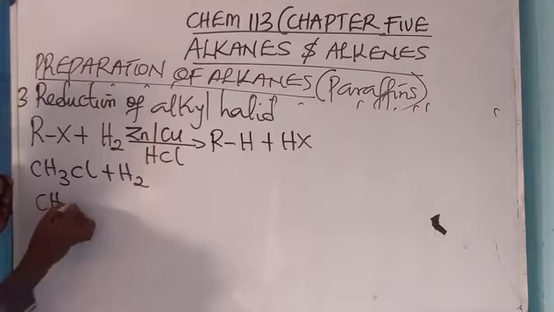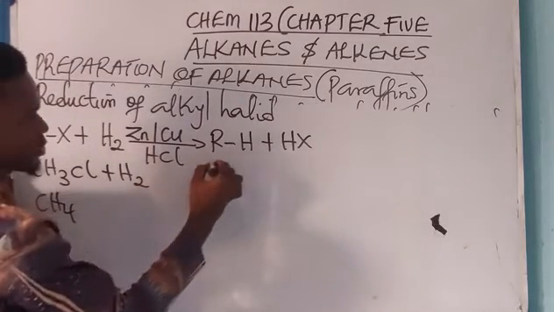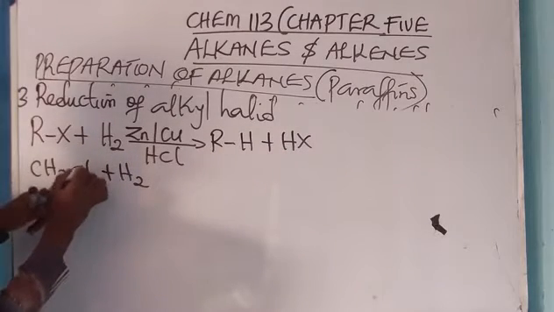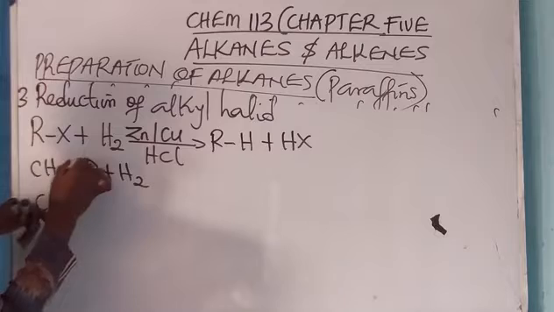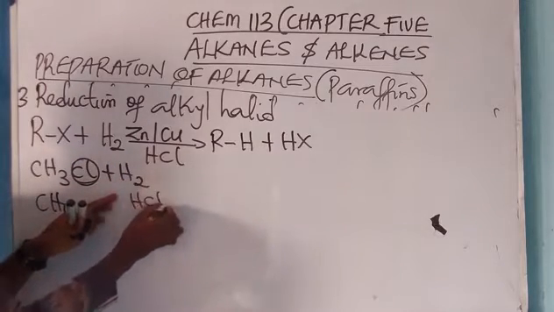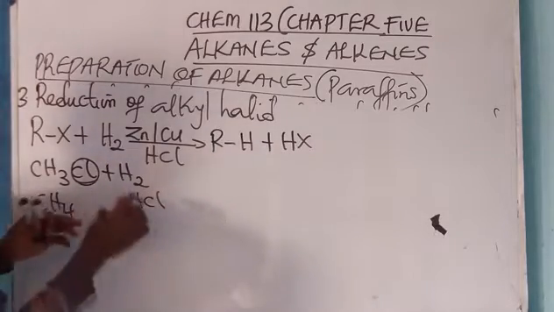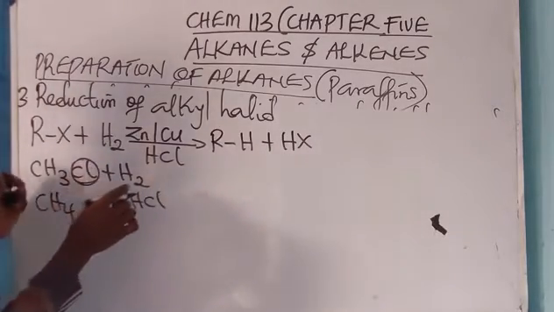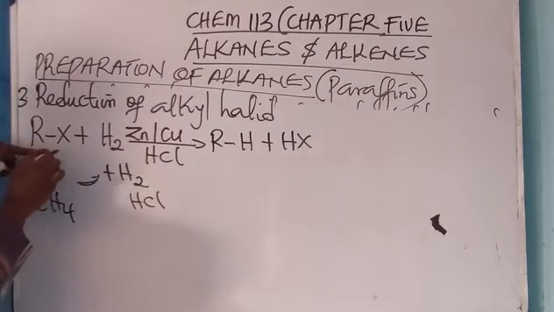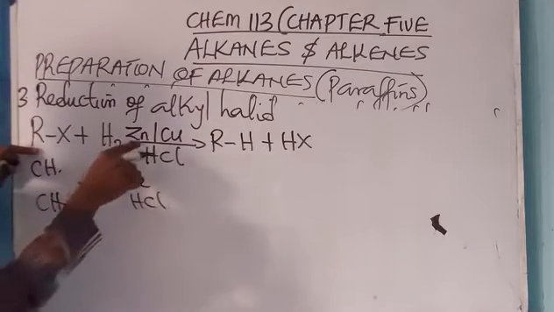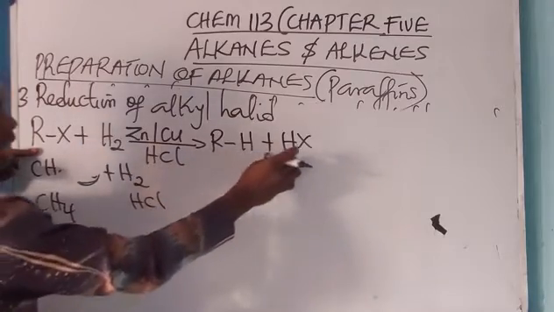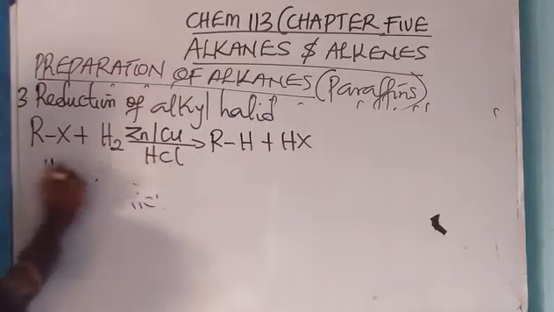If I take one H from here and add it to this place, I will have methane. So indirectly, this is an alkane, methane. Then this Cl will join the other H remaining here and become hydrogen chloride. If it was I, it becomes hydrogen iodide. So the reduction of ethyl halide, using zinc or copper dissolved in acid, produces an alkane and hydrogen halide.